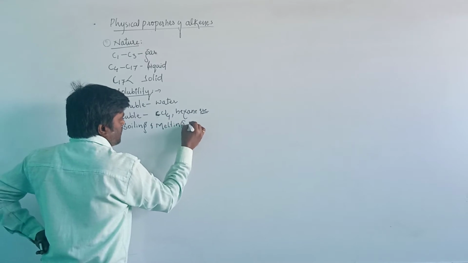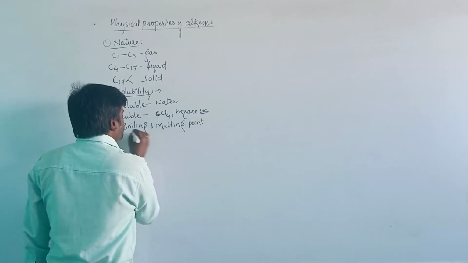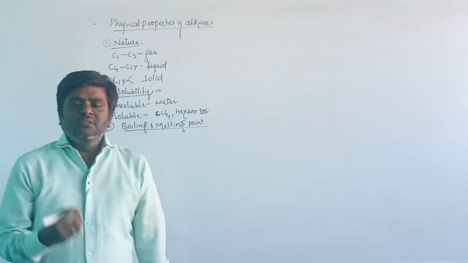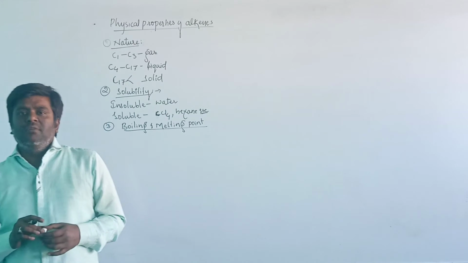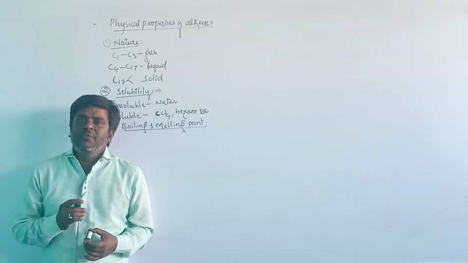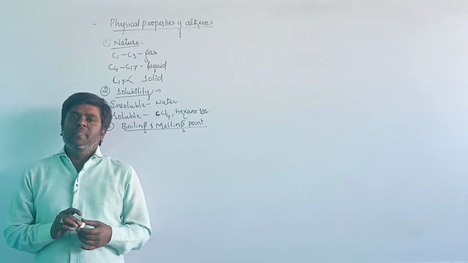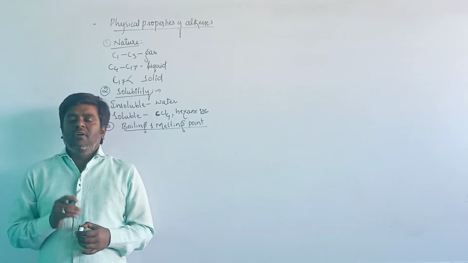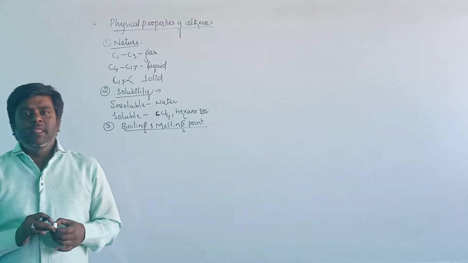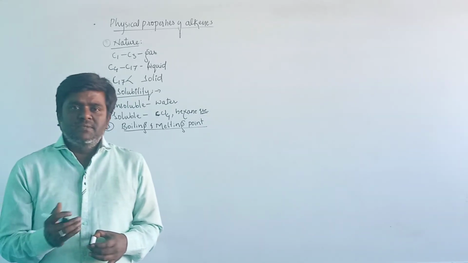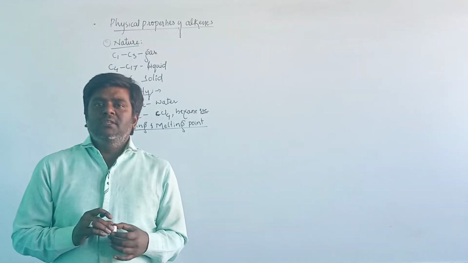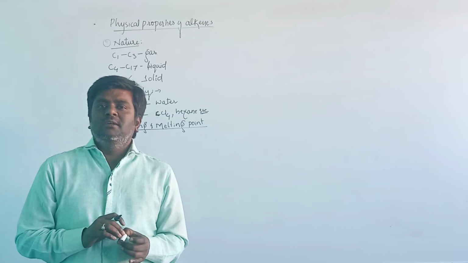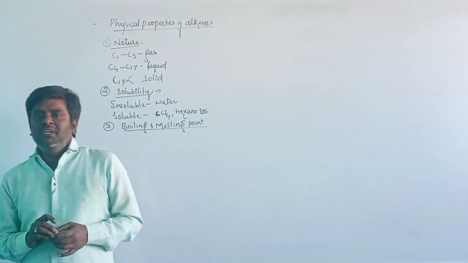Generally, the boiling point and melting point increase with increase in the molecular mass, or with increase in the number of carbon atoms in the parent chain, and decrease with increase in the number of branches. When the number of branches increases, the boiling point or melting point will automatically decrease.